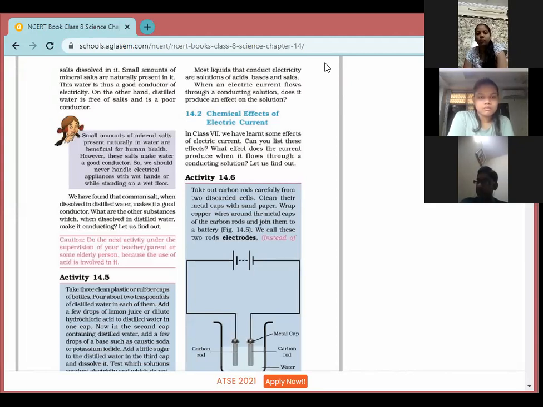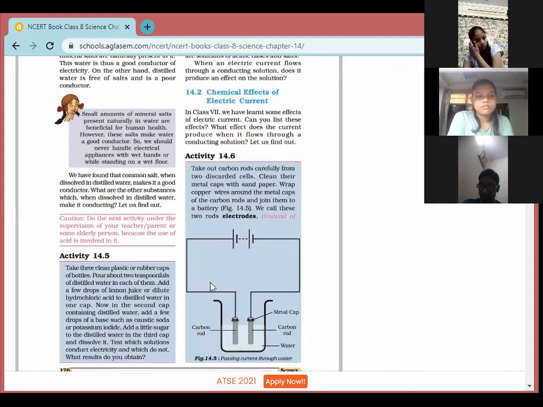It means when the electric current is passed through a solution, it shows a chemical effect. What do you mean by this chemical effect? Let's understand by this Activity 14.6. Before going to 14.6, let's see its setup, what we need in this activity.